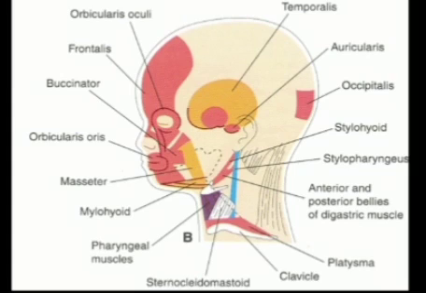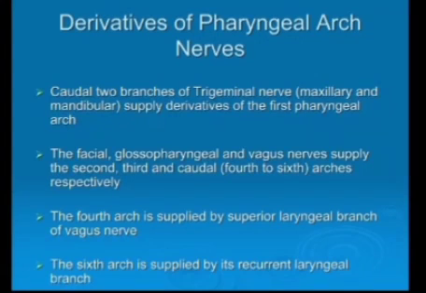While the muscles of facial expression, which are shown by these lighter colored muscles, are derivatives of the 2nd pharyngeal arch, while the remaining muscle, stylopharyngeus, is a derivative of the 3rd pharyngeal arch, while the intrinsic muscles of the larynx are derived from the 6th pharyngeal arch. So in this diagram you can see these muscles which are derived from different pharyngeal arches.